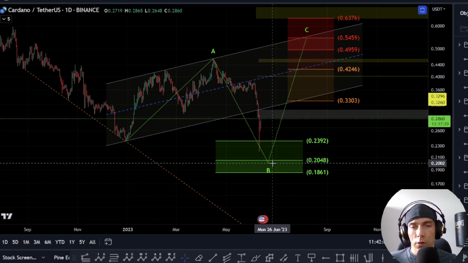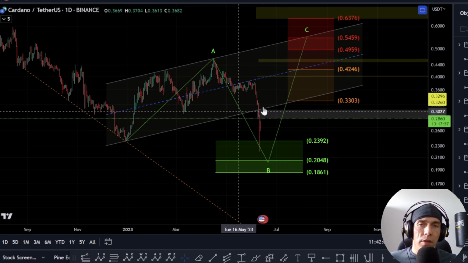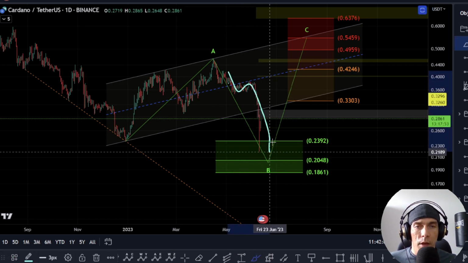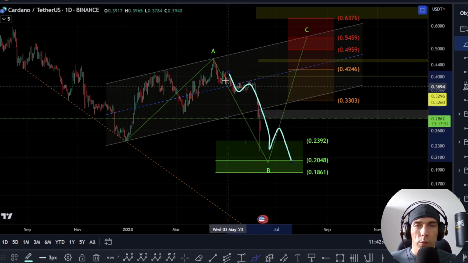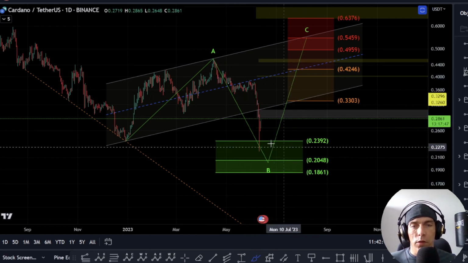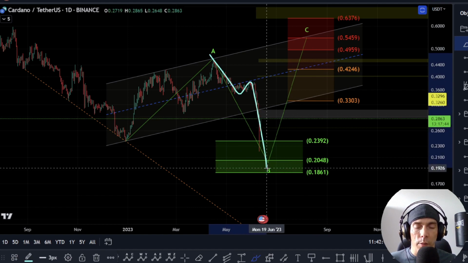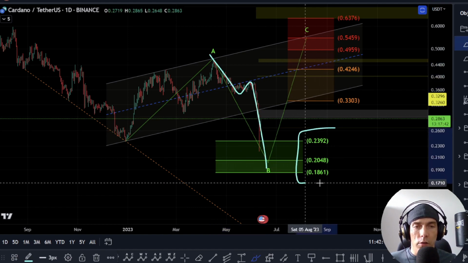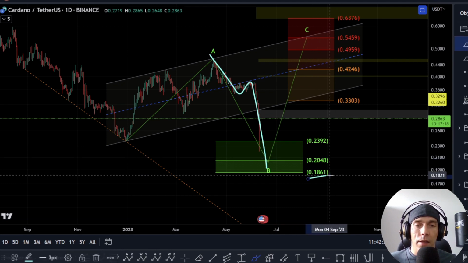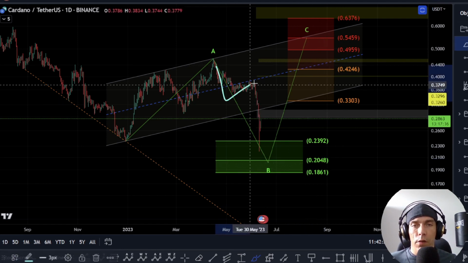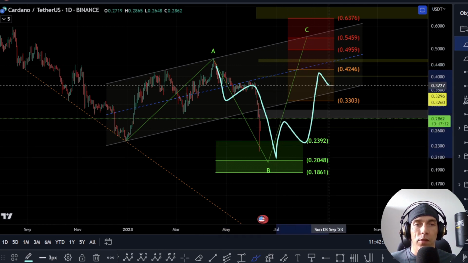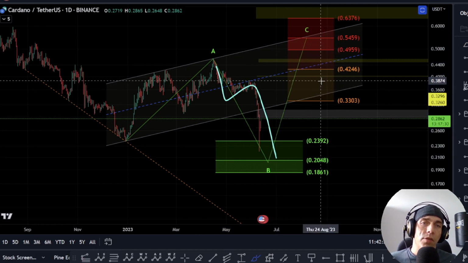Now, if we do look to continue to push to the downside here, technically speaking, until we actually confirm an additional 4th and a 5th for this move, and then an additional 4th and a 5th for this move, what we could still see is just a 3-wave move develop to the downside here, looking to target these lower levels of the 0248 to this 1861. If we did see price break down into these levels in a 3-wave structure, then we could actually be setting up for a 5-wave move to the upside for this C wave.